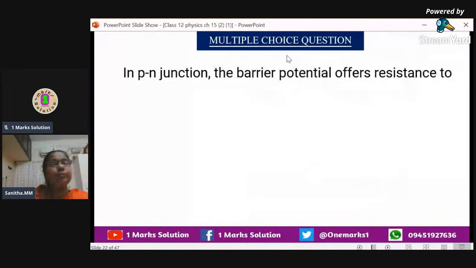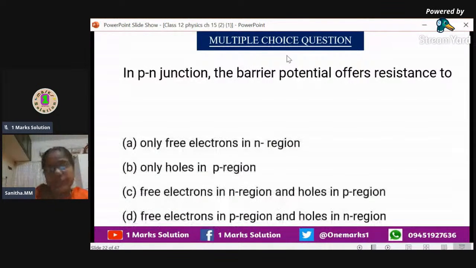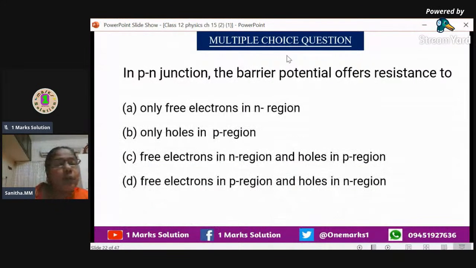In a PN junction, the barrier potential offers resistance. Barrier potential is that potential which is preventing the flow of electrons and holes. So we'll see the options. In a PN junction, the barrier potential offers resistance to: the first one, only free electrons in the N region, and the second one, only holes in the P region. We'll see which is the option.